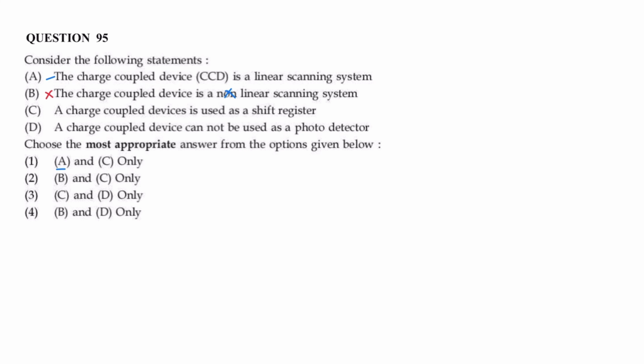Statement C. A charge coupled device can be used as a shift register. Statement C is correct. Statement D. A charge coupled device cannot be used as photo detector. It is wrong. A charge coupled device, CCD, can be used as photo detector. So the correct answer is statement A and C, that is option 1.